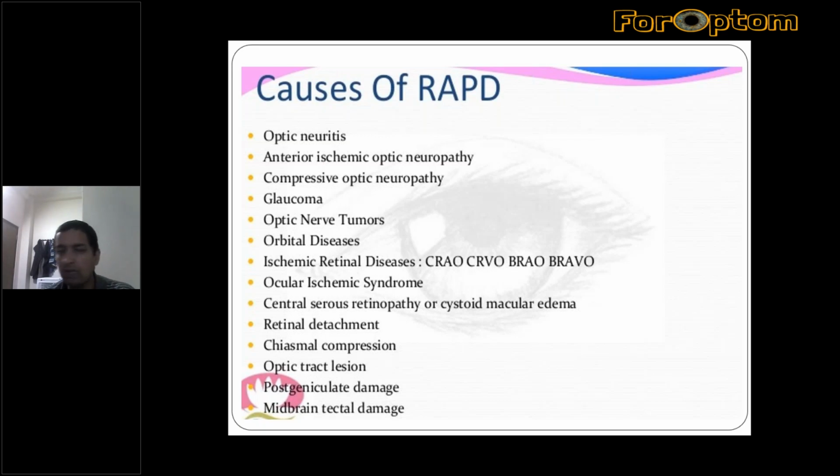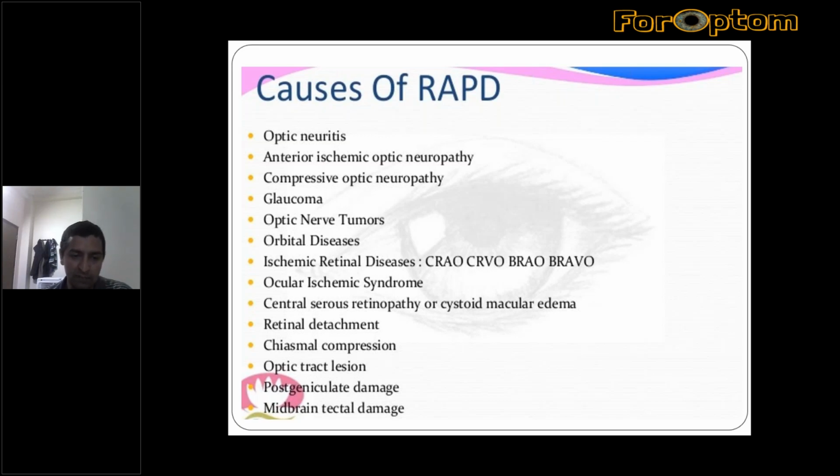Asymmetric glaucoma can also present with a relative afferent pupillary defect. Then optic nerve tumors including glioma and meningioma, orbital disease including thyroid orbitopathy, ischemic retinal disease, mainly CRAO, central retinal artery occlusion, and CRVO. Which type of CRVO? You should tell ischemic, not the non-ischemic variety.